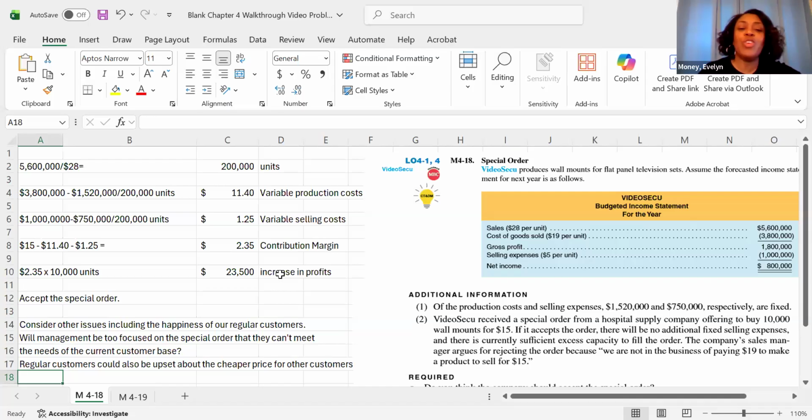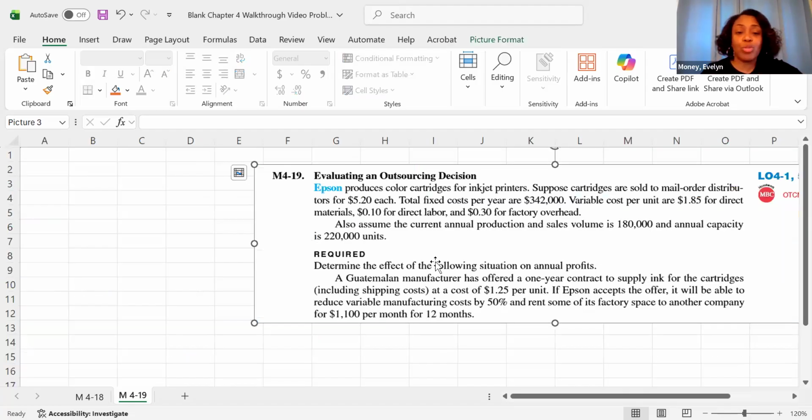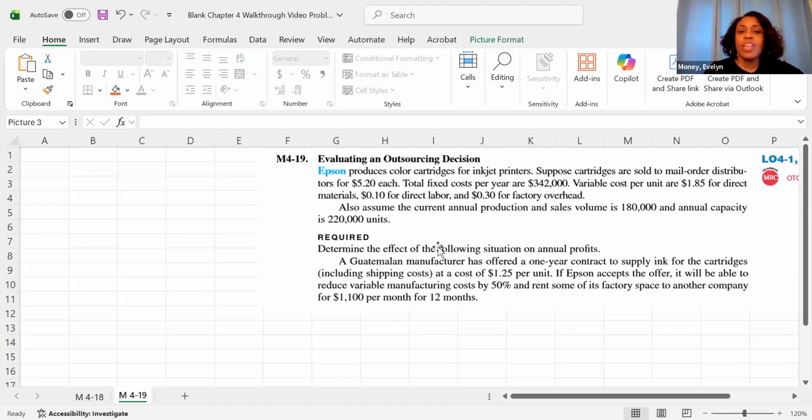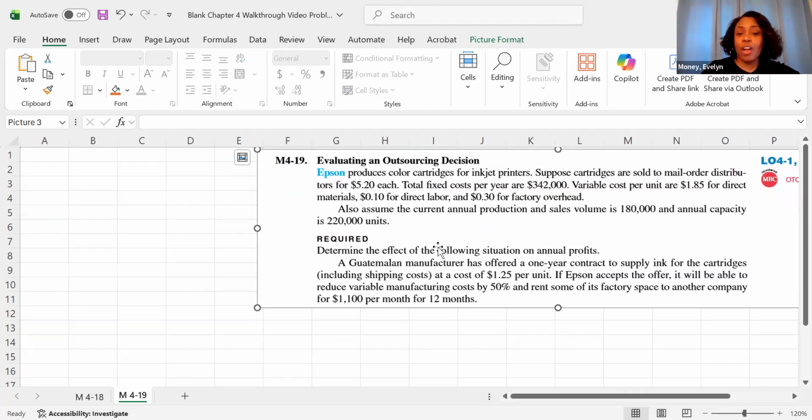You want to make sure that you are only taking into consideration those relevant costs, and that contribution margin is what is relevant. Now, let's look at a make or buy or outsourcing decision. This time we have a printer company, Epson, producing color cartridges for inkjet printers.